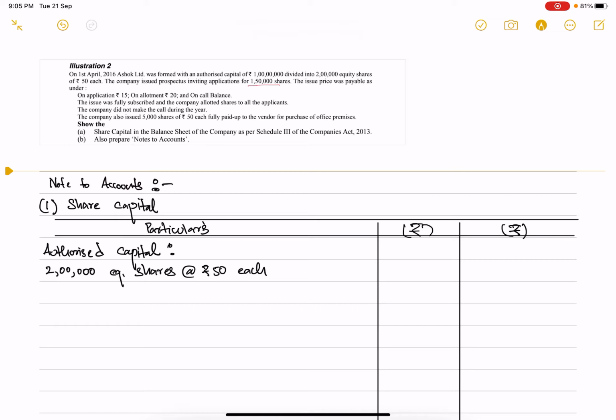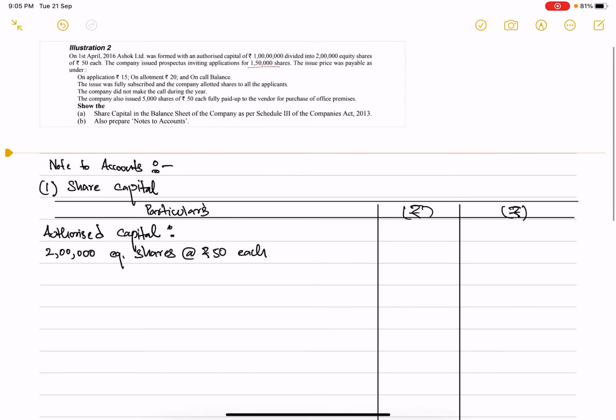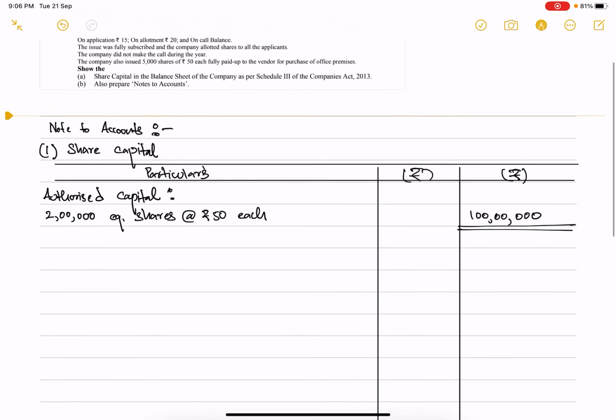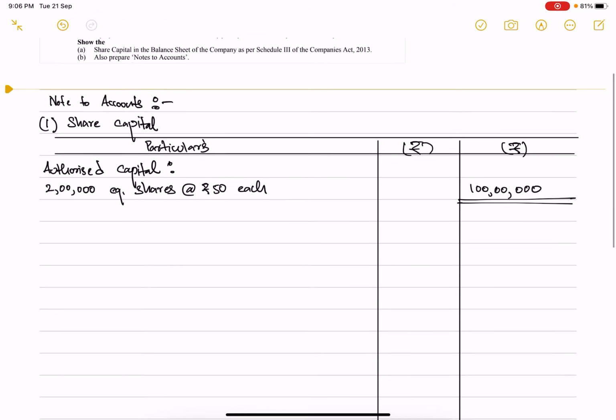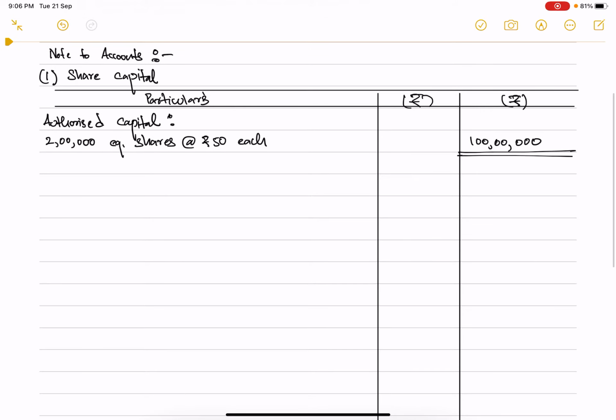Since we do not have any other authorized capital, there are no preference shares given to us, we can directly go to the last amount column and write 100 lakh rupees there, and you can close this part. So now we are done with the authorized capital. The next thing that we are supposed to show is the issued capital.